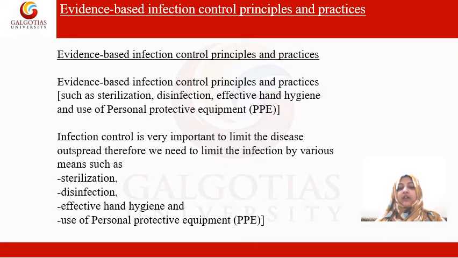Therefore, we use various methods to prevent infections. What are those methods? As I have told you just now, sterilization is one of the methods which helps in infection control. Then disinfection, and effective hand hygiene. Effective hand hygiene means the proper way of hand washing.